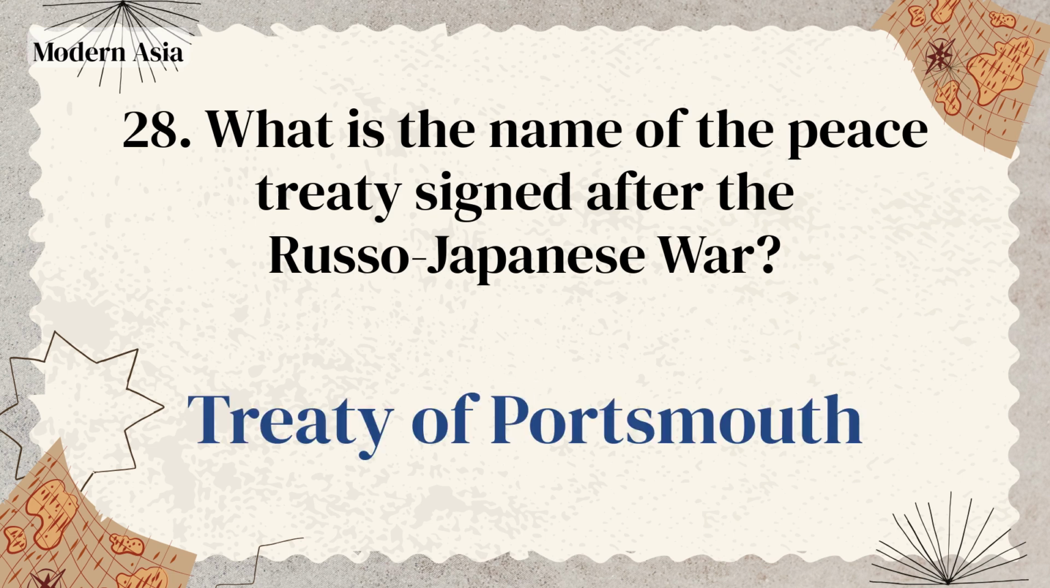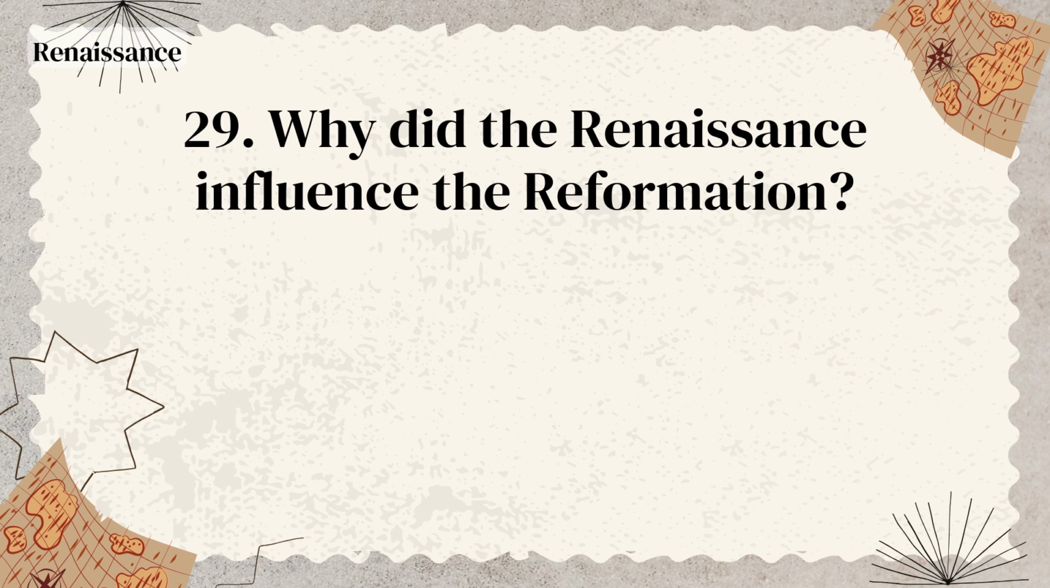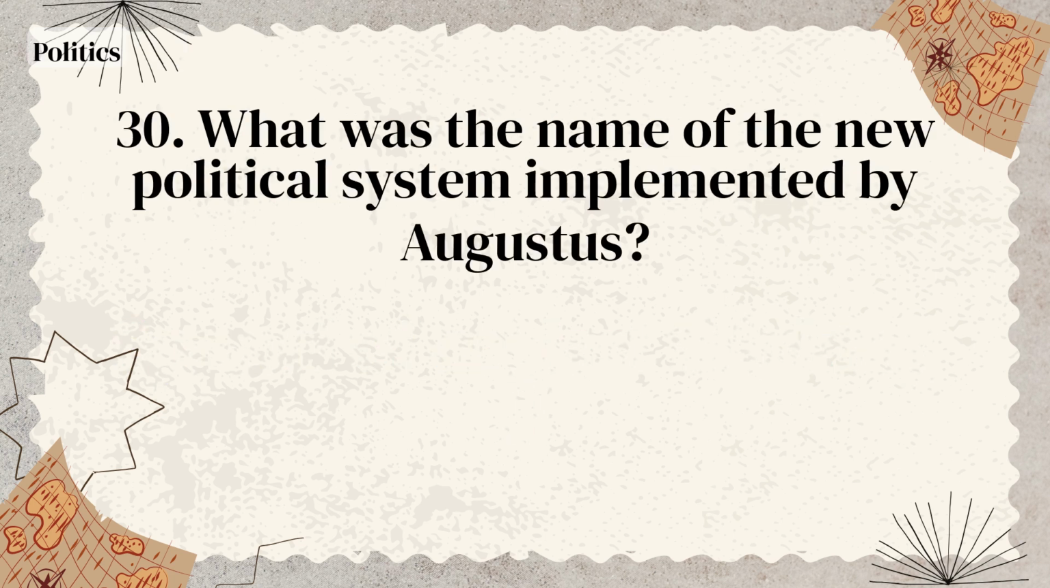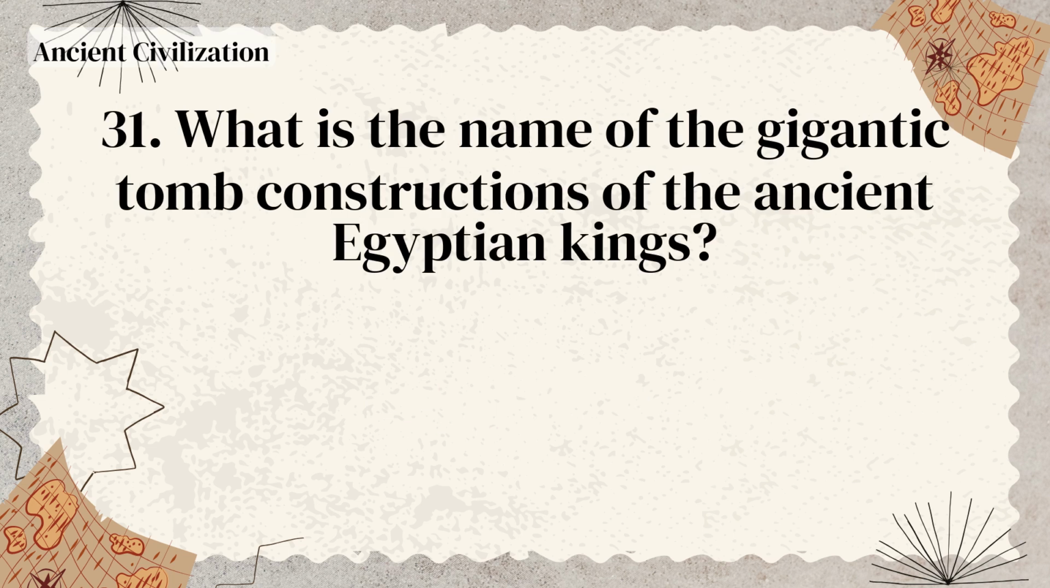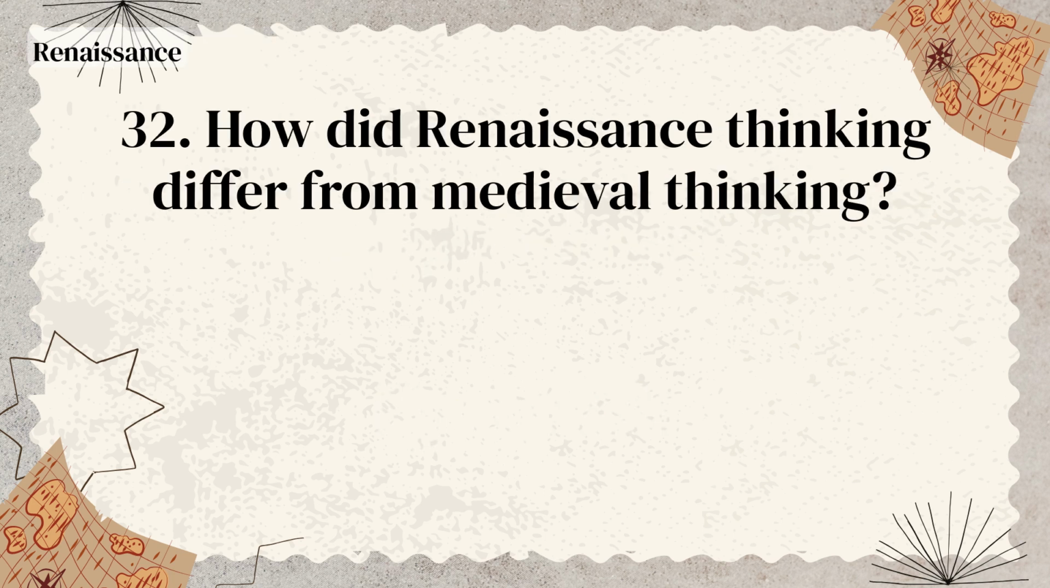Treaty of Portsmouth. Why did the Renaissance influence the Reformation? Spread of critical thinking. What was the name of the new political system implemented by Augustus? Principate. What is the name of the gigantic tomb constructions of the ancient Egyptian kings? Pyramids. How did Renaissance thinking differ from medieval thinking?